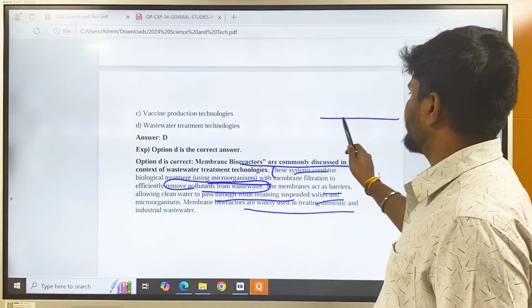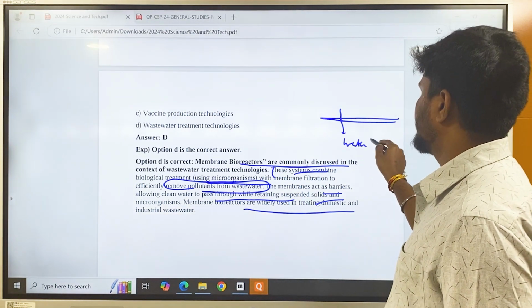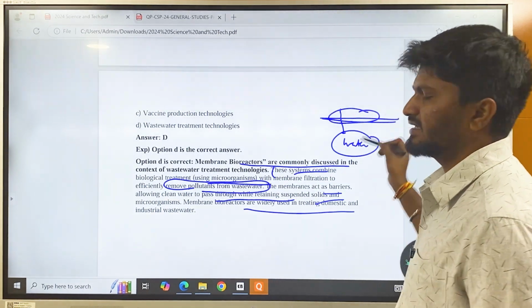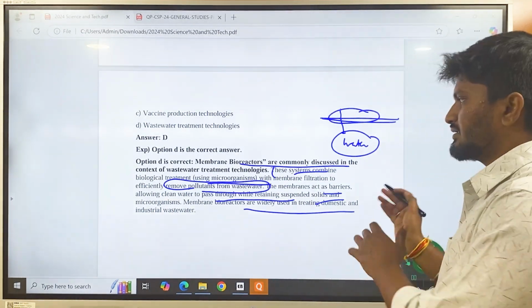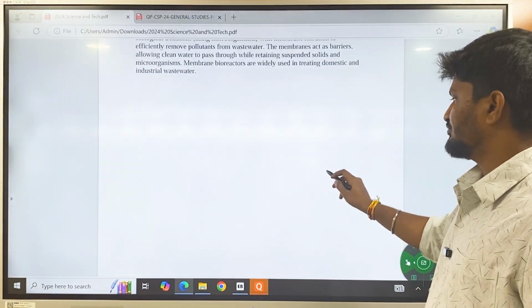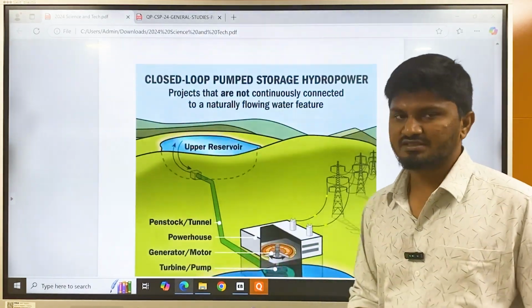So there will be a membrane. This membrane will be permeable only to water. So water will be permitted and will move through the membrane, and the rest of the things, pollutants, sediments, etc., are retained by the membrane and are thus taken away from the water. This will result in wastewater purification. So these are all the questions related to science and technology. All 10 questions have been discussed here.